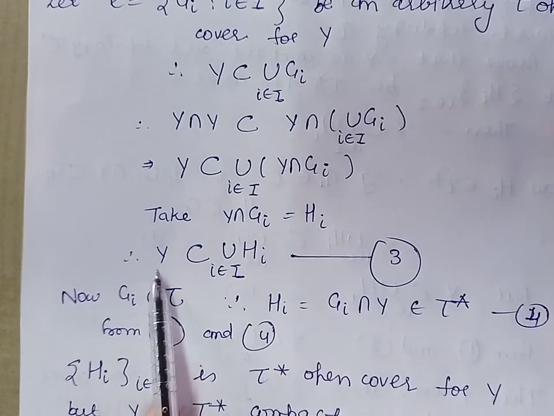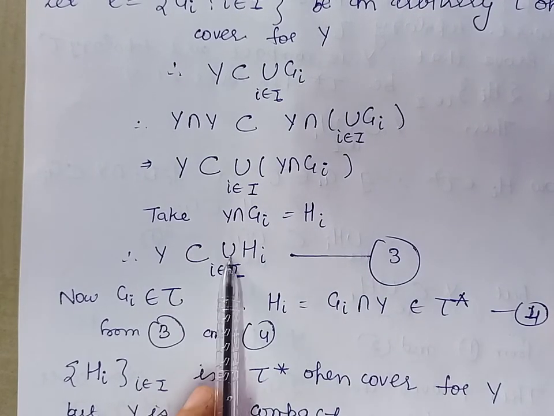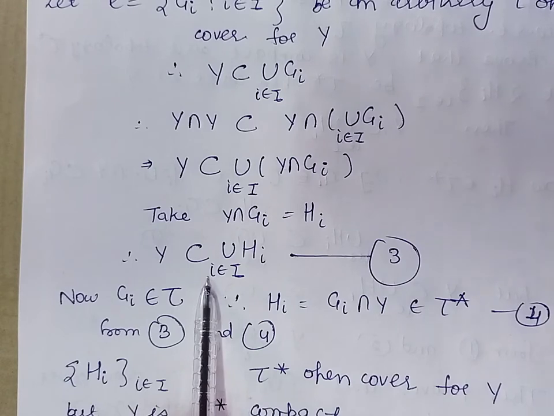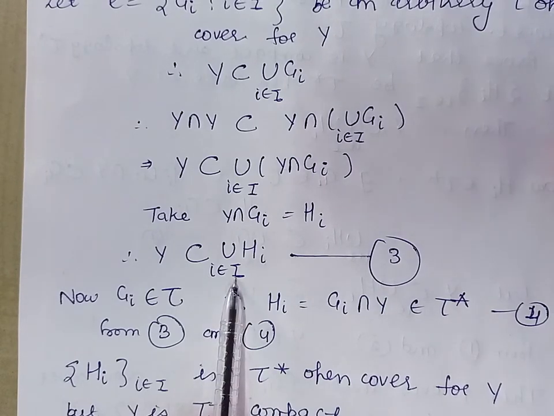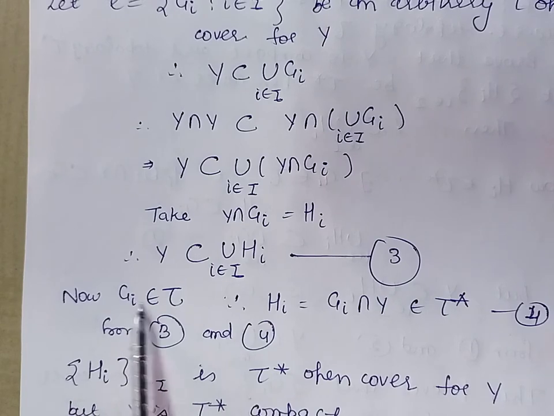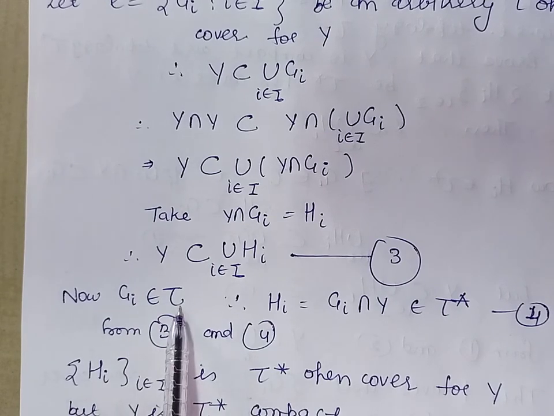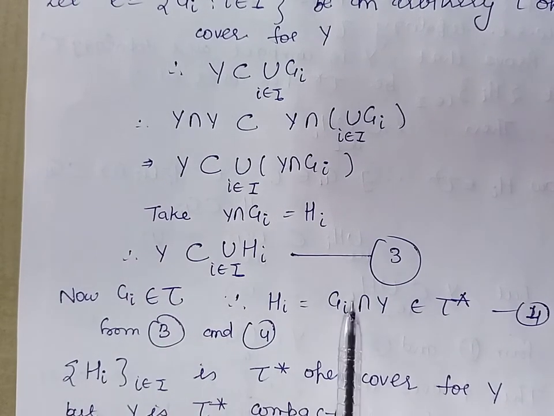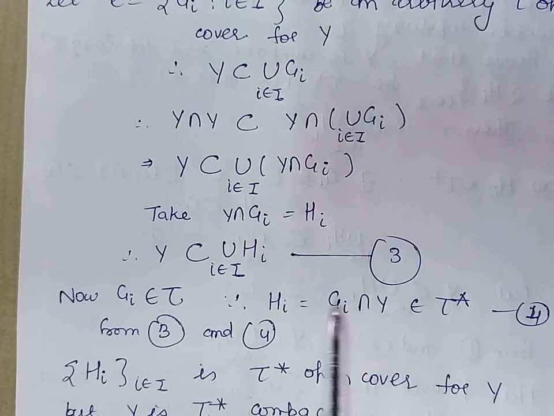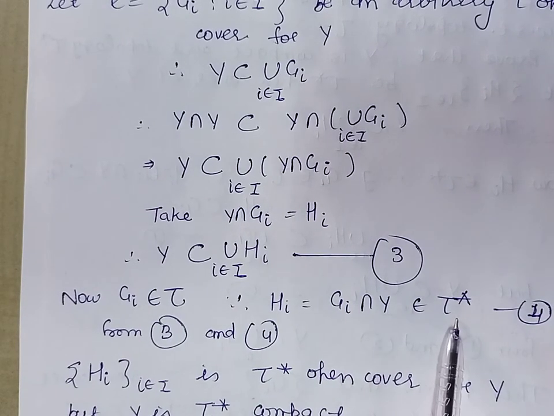So we get Y is contained in union of Hi where i belongs to the index set. Now because Gi belong to the topology tau, their intersection with Y will be a member of topology tau star.